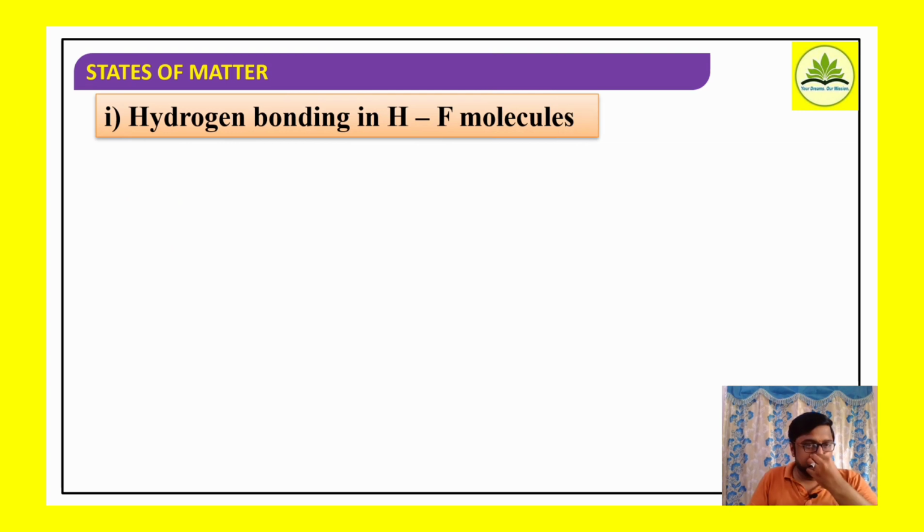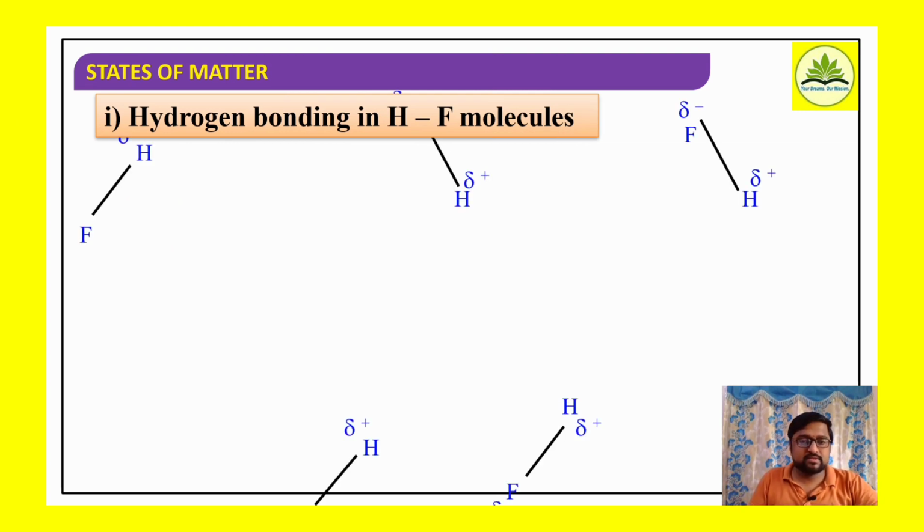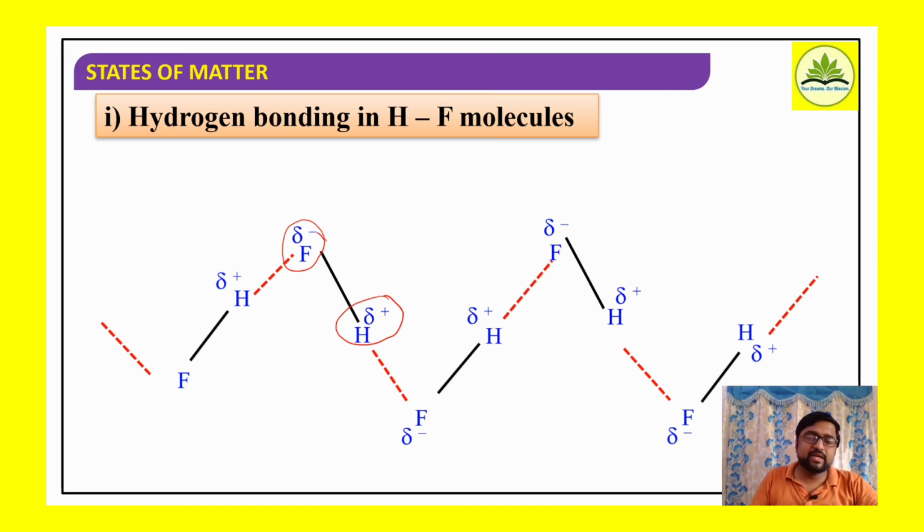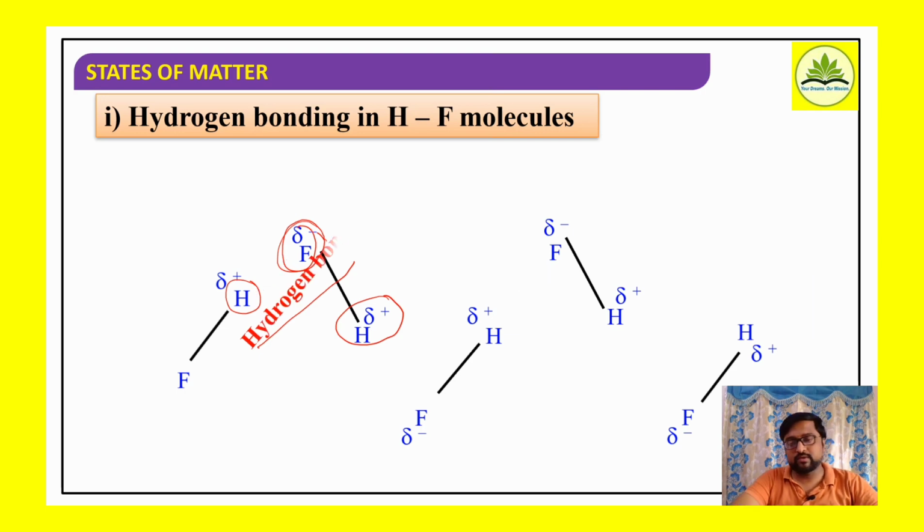Okay. Well, now hydrogen bond in hydrogen fluoride molecules, HF molecules. In HF, fluorine is more electronegative, therefore fluorine carries a partial negative charge and the hydrogen atom carries a partial positive charge. And when these HF molecules come close to one another, they interact by forming hydrogen bonds. The hydrogen atom of one molecule interacts with the fluorine atom of an adjacent molecule. So it leads to the formation of a hydrogen bond.